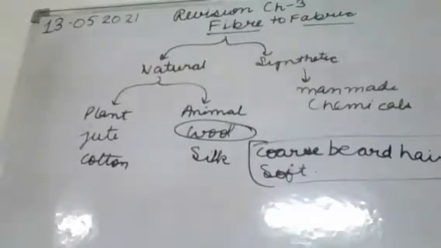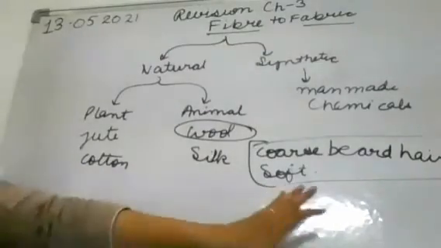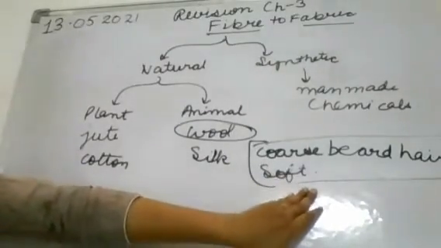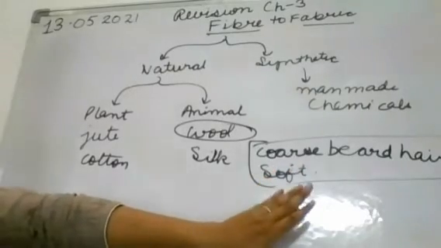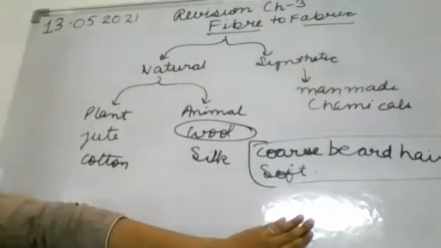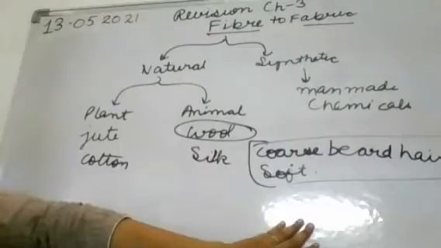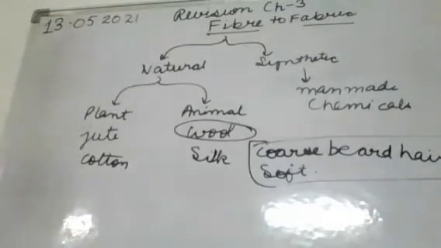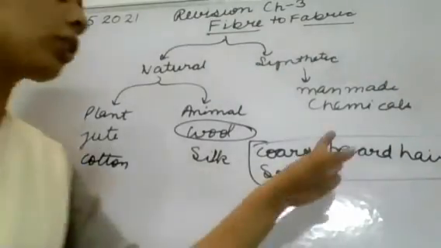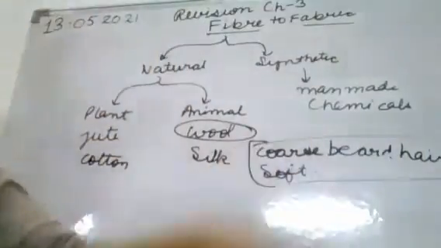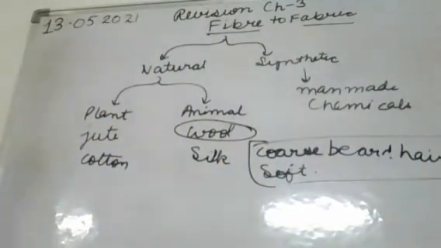The soft hair will give us a better quality of wool. Its shining and fineness will be better as compared to the above one. Clear?